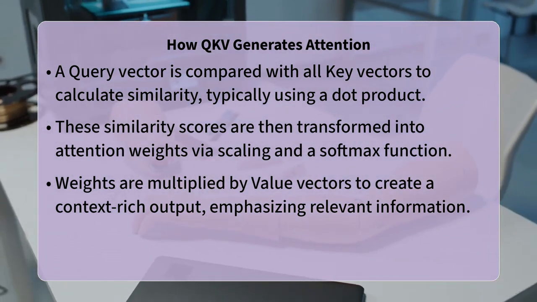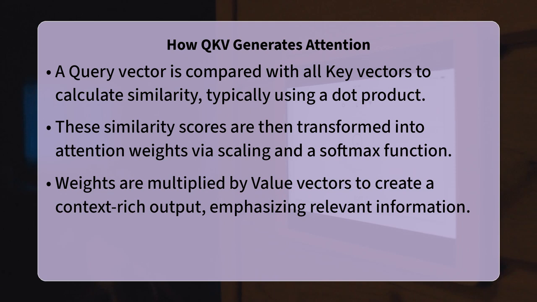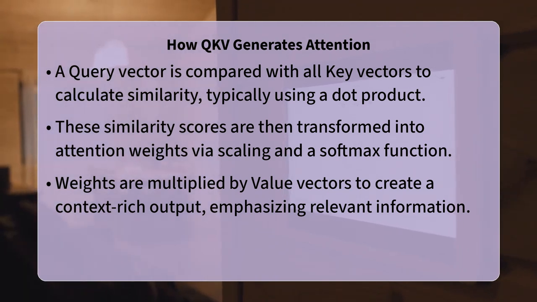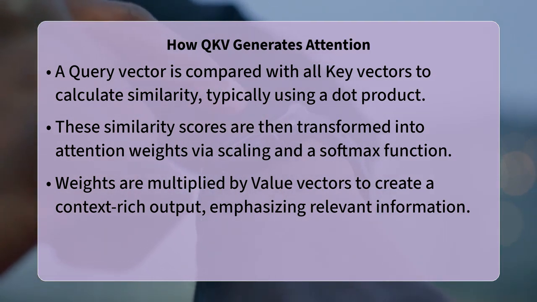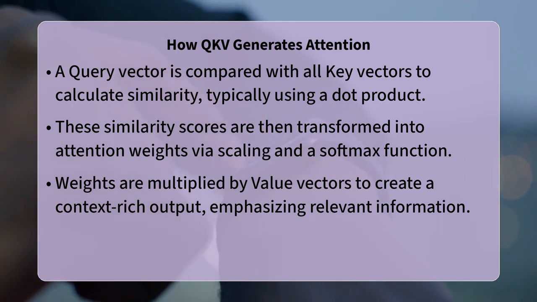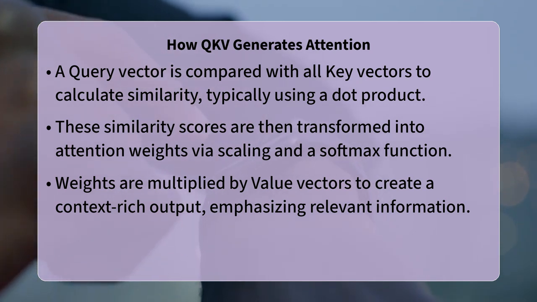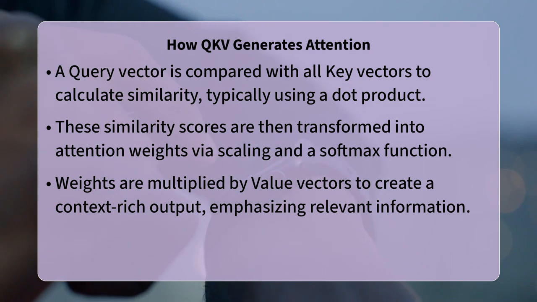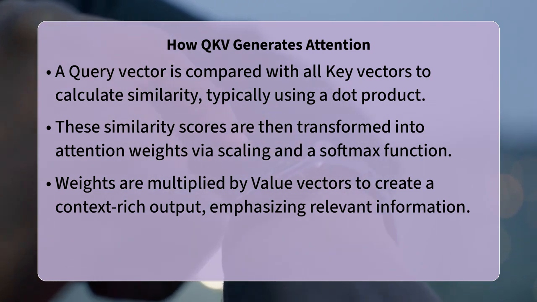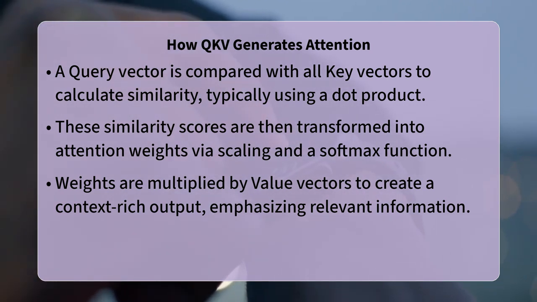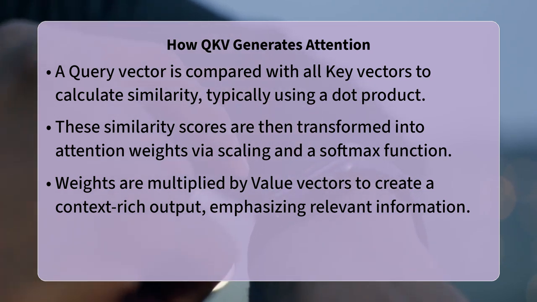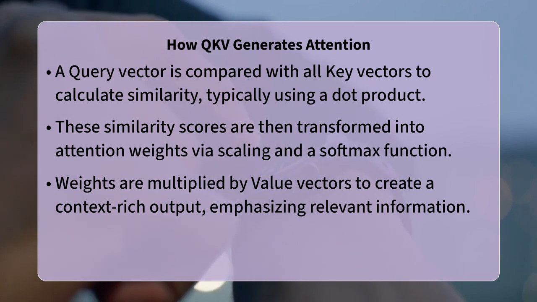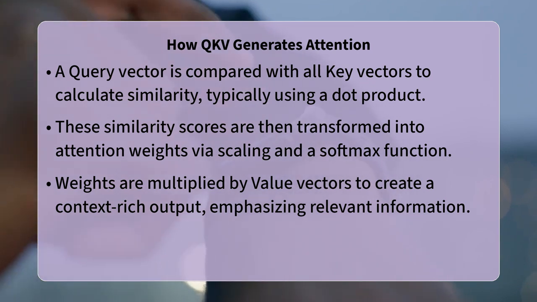The resulting similarity scores are then scaled and passed through a softmax function to generate attention weights. These weights quantify how much focus the current word, acting as the query, should place on each of the other words in the sequence. These attention weights are crucial because they are then multiplied by the value vectors of all other words. This means that words deemed more relevant by the query key comparison contribute more significantly to the final, context-rich representation of the current word.